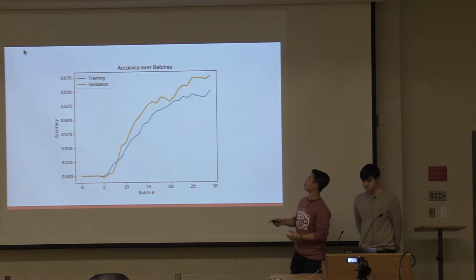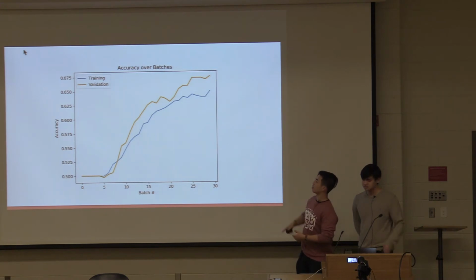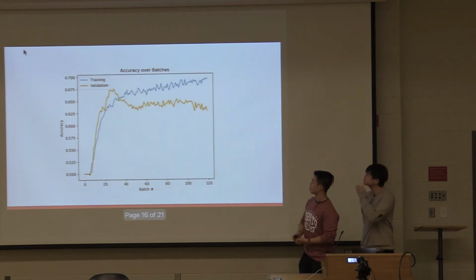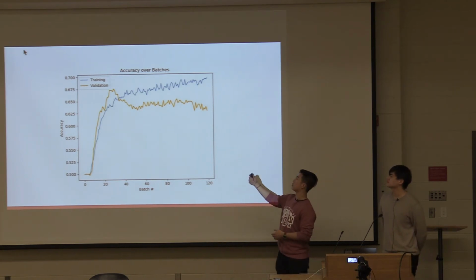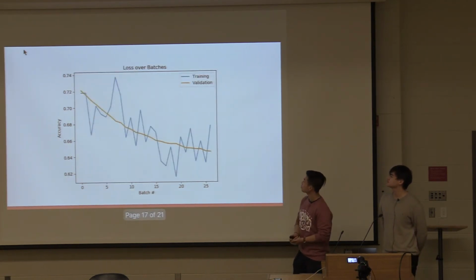So this is just the graph of the training accuracy and the validation accuracy. This is the accuracy over a lot more epochs, so you can see that it rapidly overfits. And this is also just the loss.